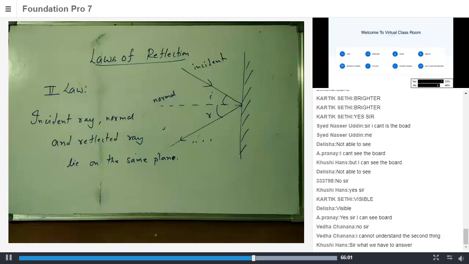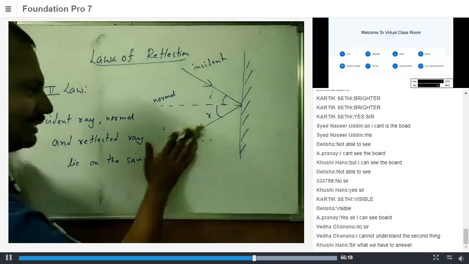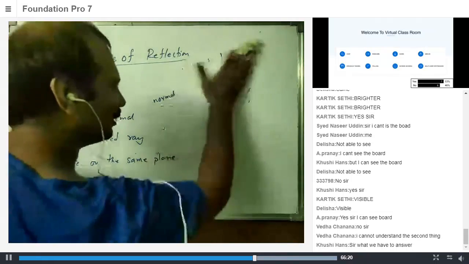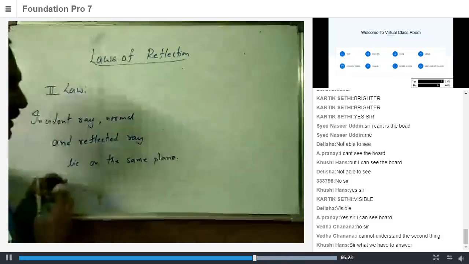So all three, incident ray, normal and reflected ray, lie on the same surface. Okay, good attempt. Let me explain what I mean and let's see whether what you have said is the same or different.